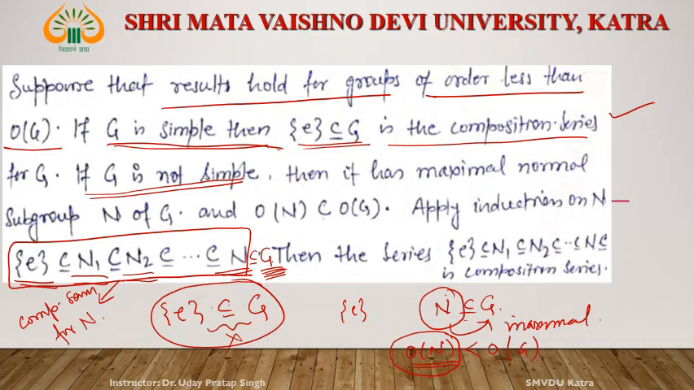Then call this series, sorry, this is G. This series is a composition series, right? This series is a composition series of G. Hence, every group whose order is finite and containing two or more than two elements must have a composition series. Every group whose order is two or more has a composition series. This theorem says that.